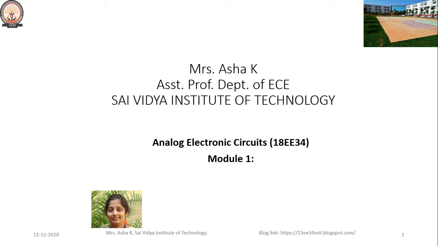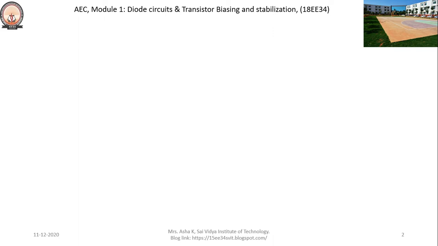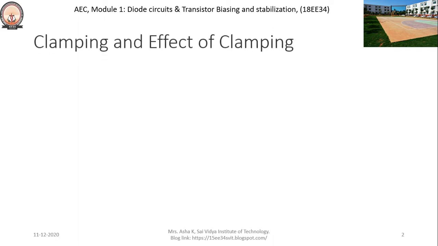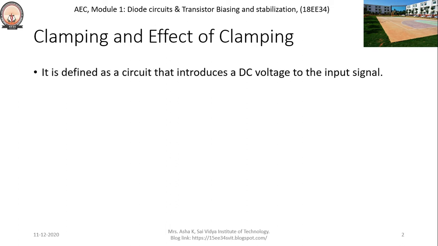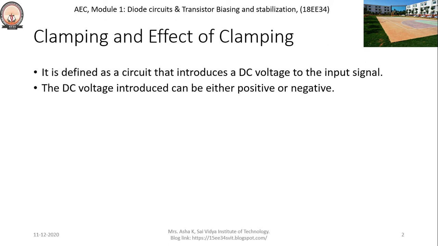I am going to present Analog Electronics Circuits, Module 1, Clamping Circuits. In today's class, we're going to learn about the clamping circuits and the effects of clamping. So what is actually clamping? It is defined as a circuit that introduces a DC voltage to the input signal. The DC voltage introduced can be either positive or negative.